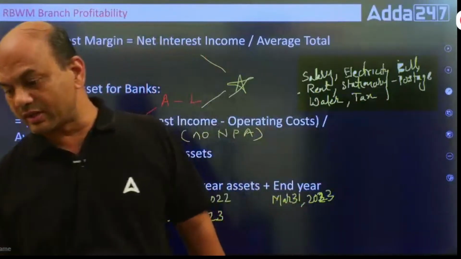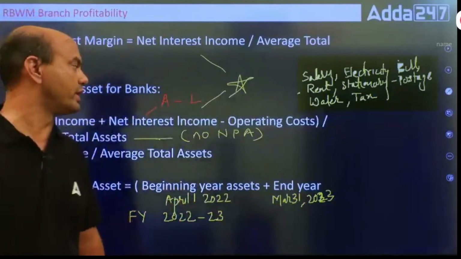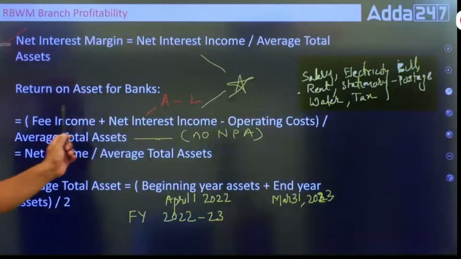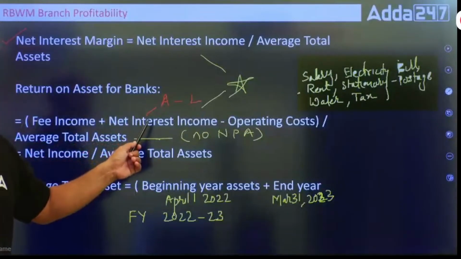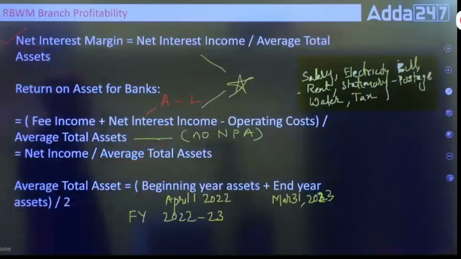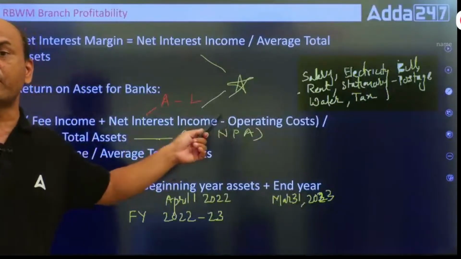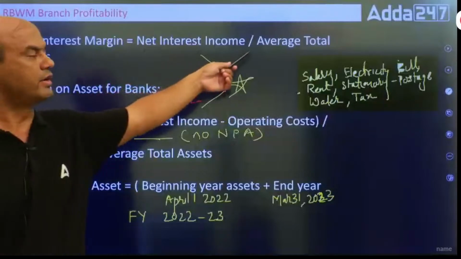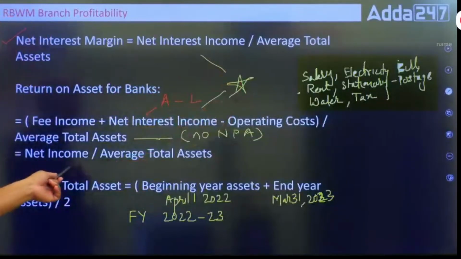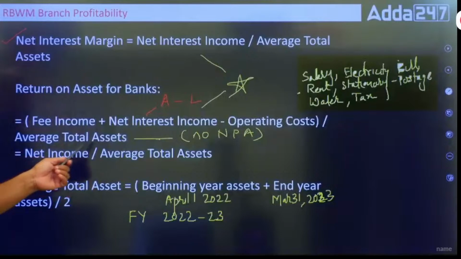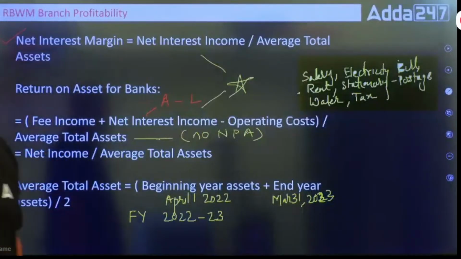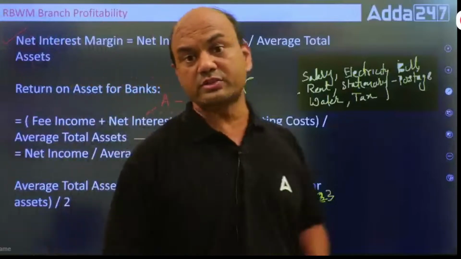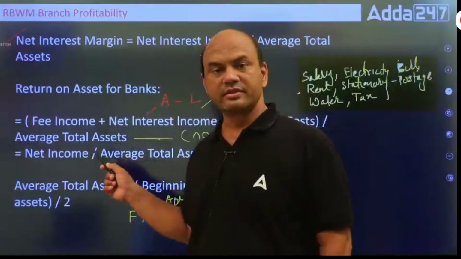So what will you do under this? You take fee income plus net interest income, these are the income parts, minus the operating expenses. The whole is your total income, upon, what did we say? Average total assets. So the same thing over here: average total assets. Got it? Average total assets. Clear?